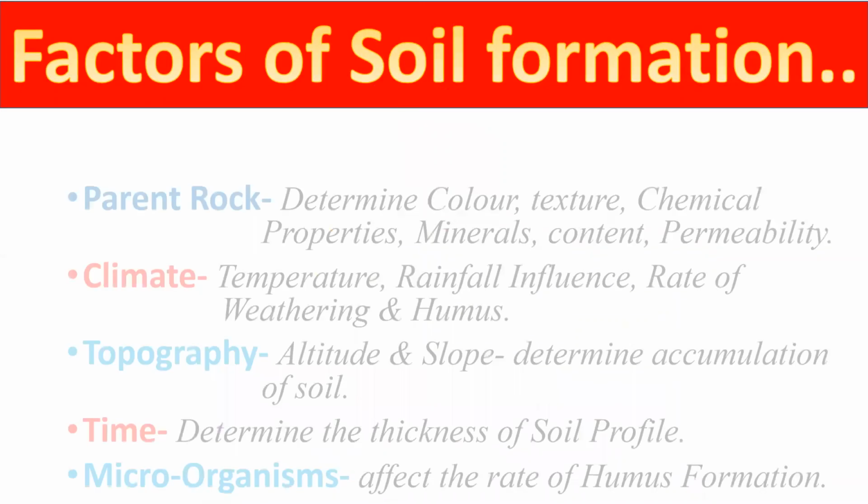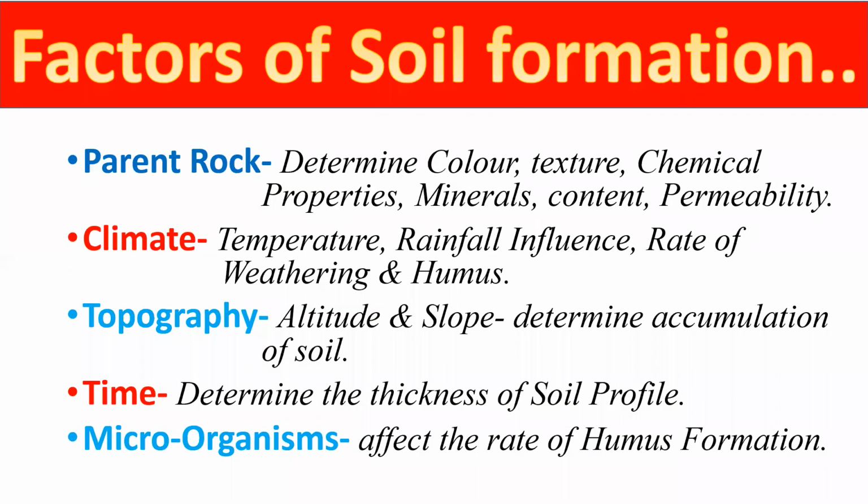Now, let's think of the other thing, like parent rock. If we think about parent rock, it determines the color, the texture, the chemical properties, type of minerals, mineral content, and permeability. It means fertile or not fertile, I think so. So parent rock determines all these things.